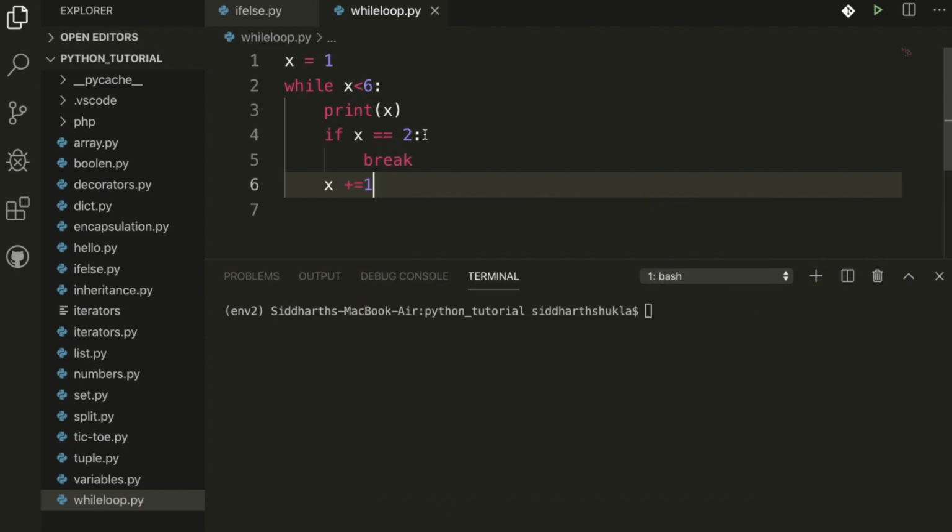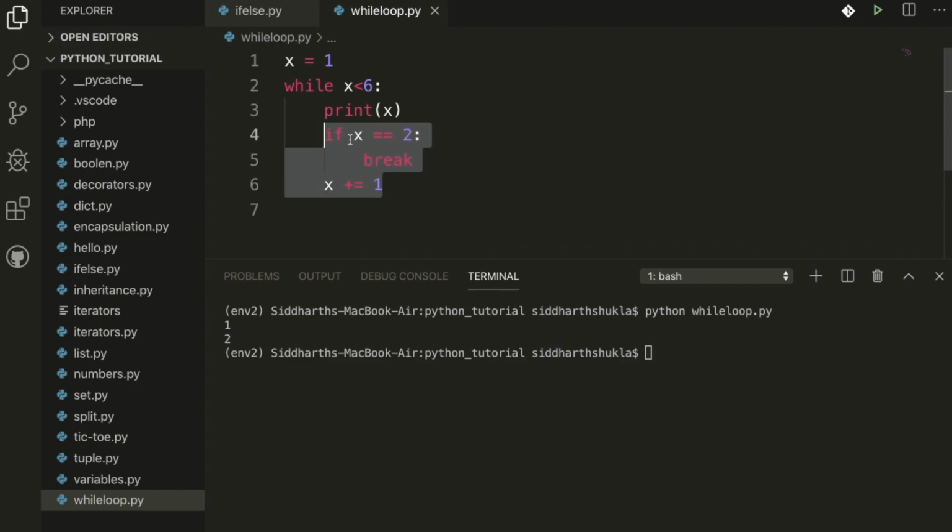Then check what we get. In the while loop we get 1 and 2 printed because we are breaking here. If x is equal to 2, then we break.